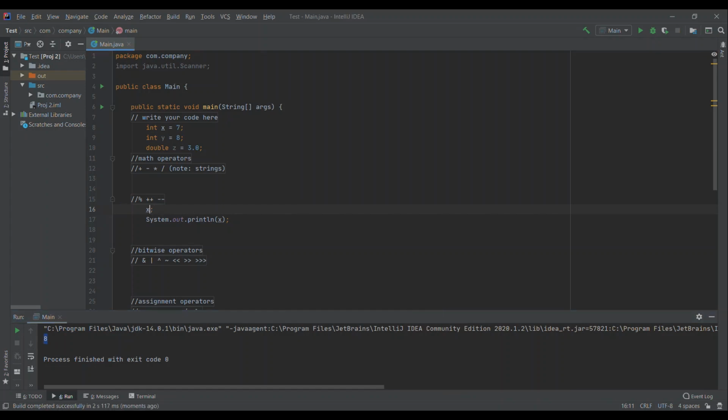Similarly, if I did x minus minus, you'll get 7, or sorry, 6, because it started as 7. Now you do a minus, and it's 6. And that kind of wraps up the math operators: addition, subtraction, multiplication, division, and then modulus, which is remainder, and plus and minus by increments of 1.